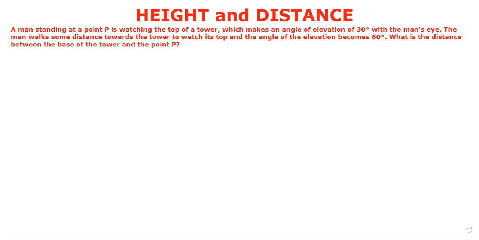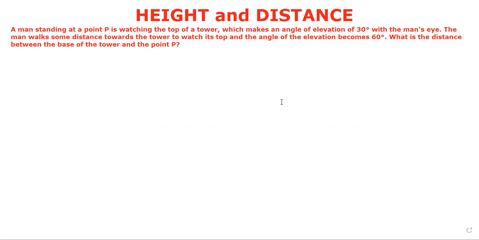A man standing at a point P is watching the top of a tower, which makes an angle of elevation of 30 degrees with the man's eye. The man walks some distance towards the tower to watch its top and the angle of elevation becomes 60 degrees. What is the distance between the base of the tower and the point P?